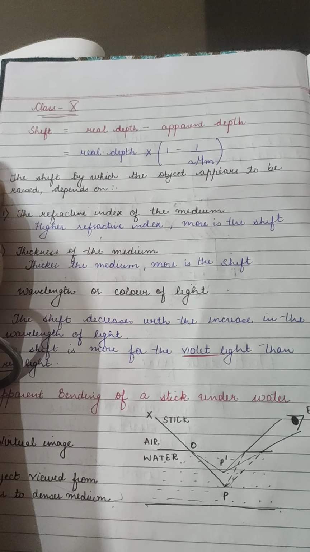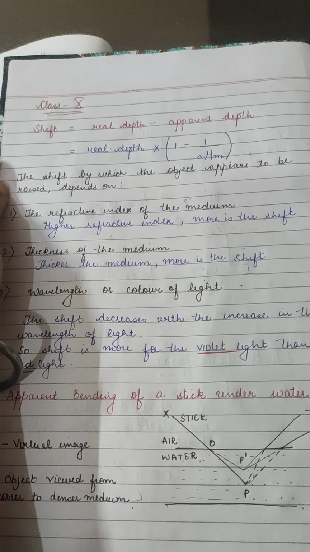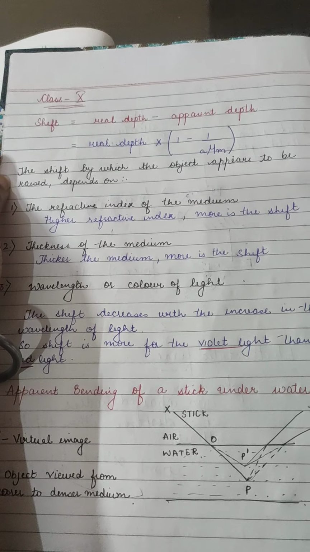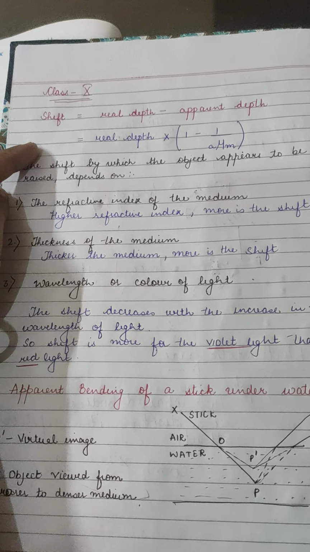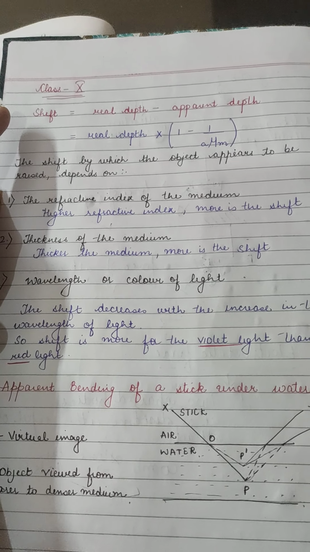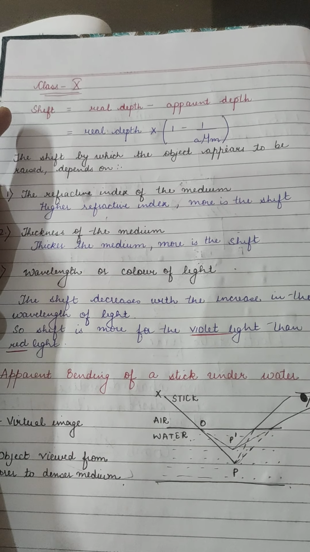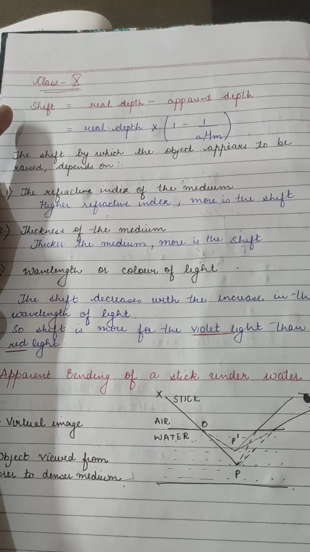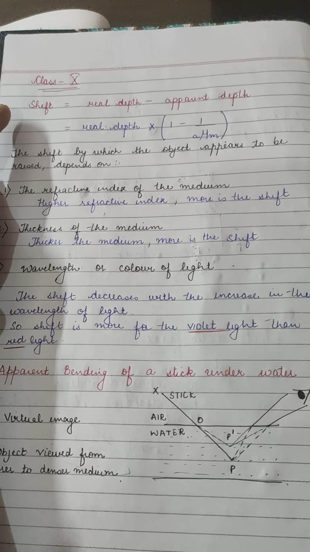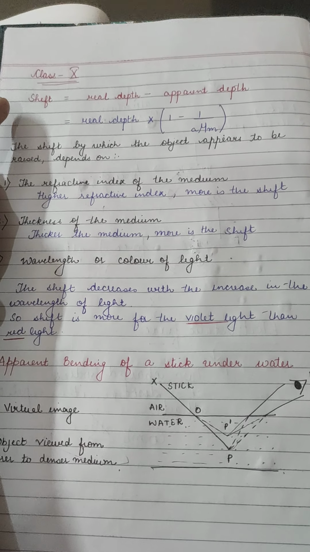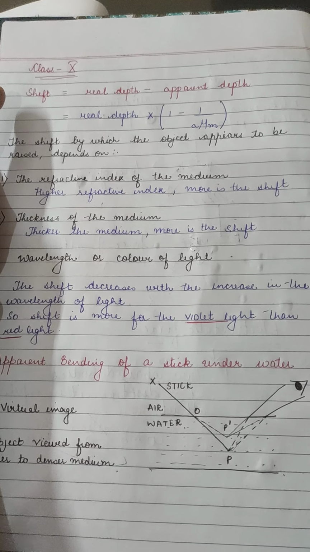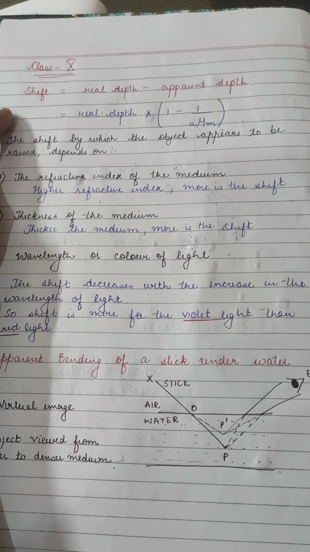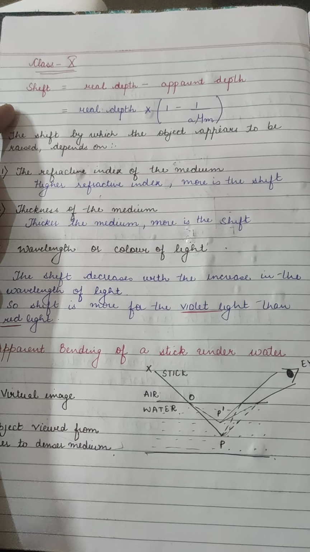So what are the different factors on which this shift depends? There are three factors: refractive index of the medium, thickness of the medium, and wavelength or color of light.